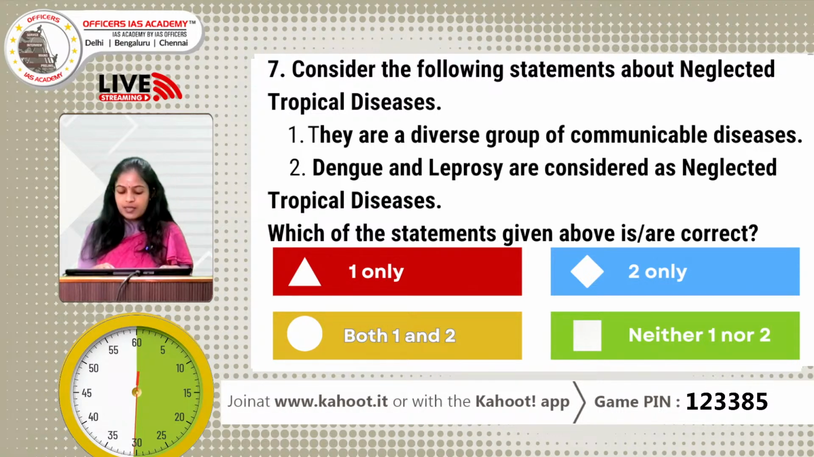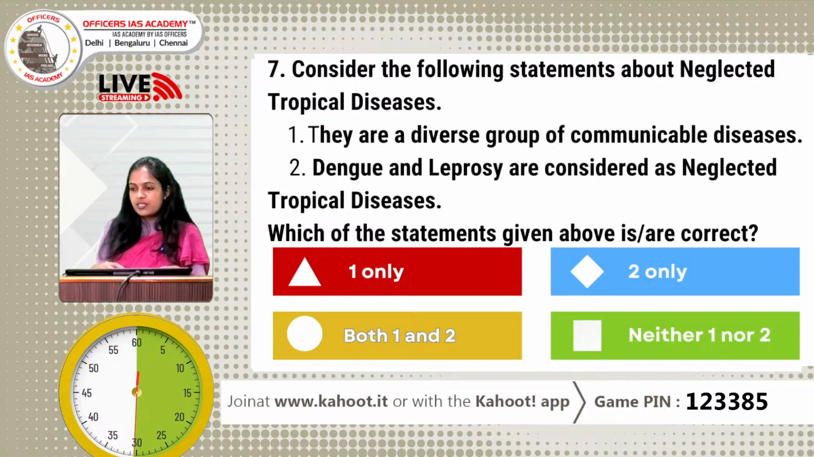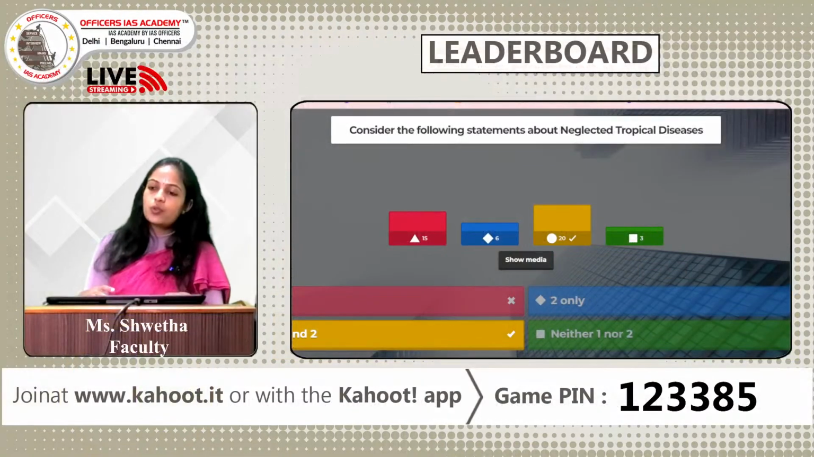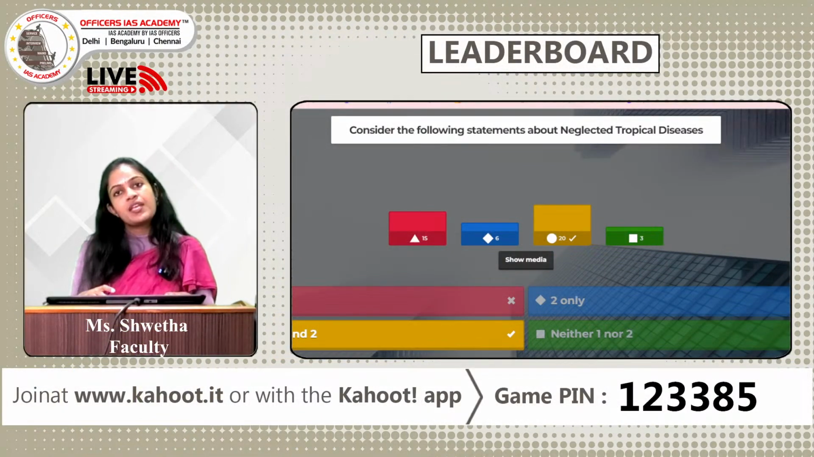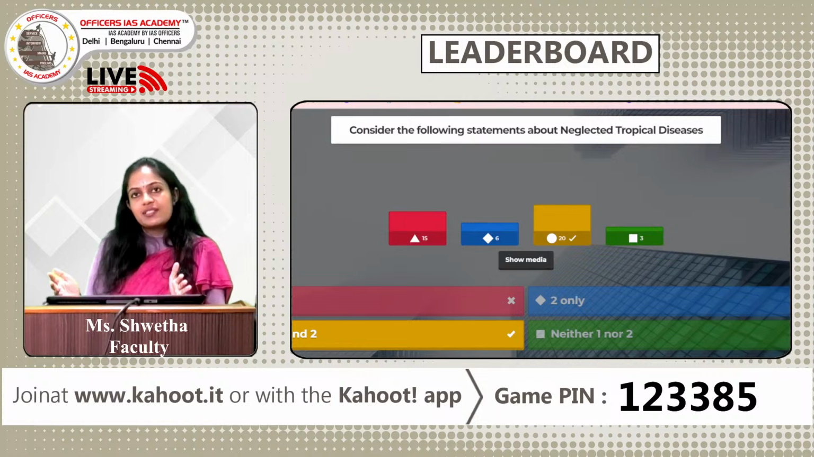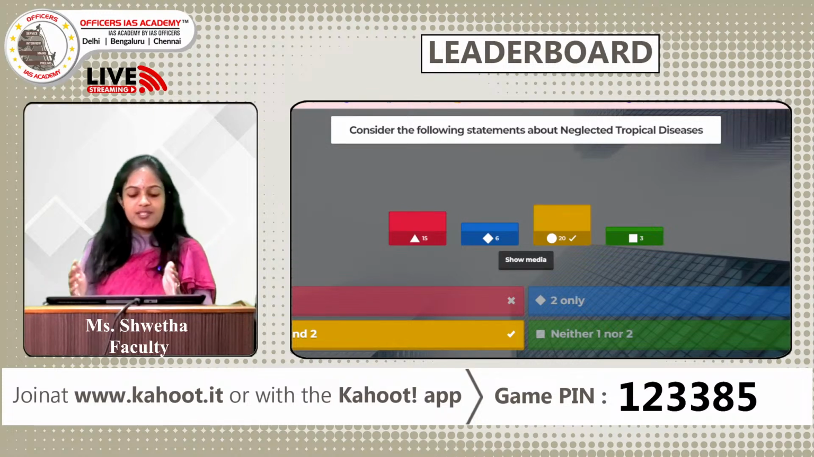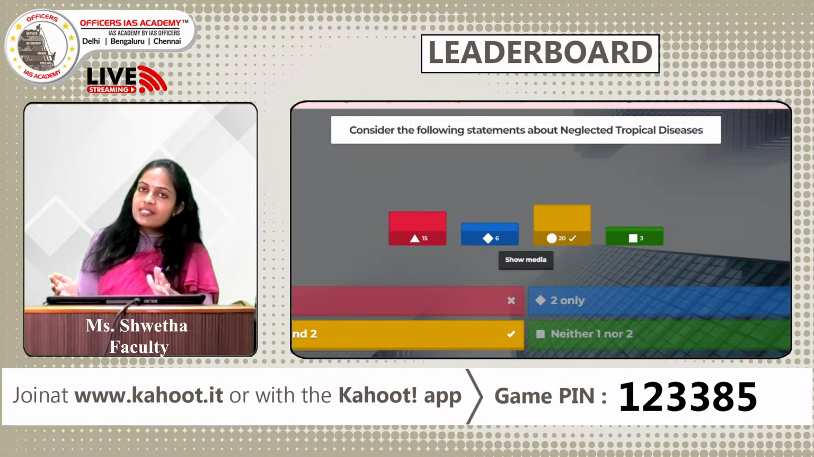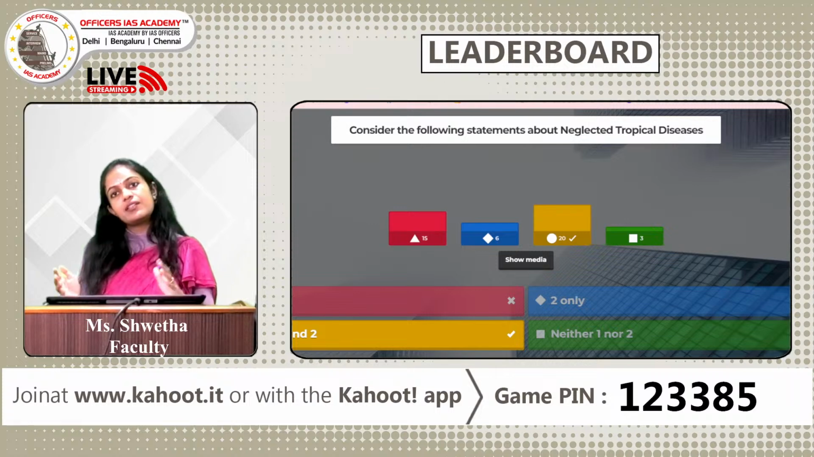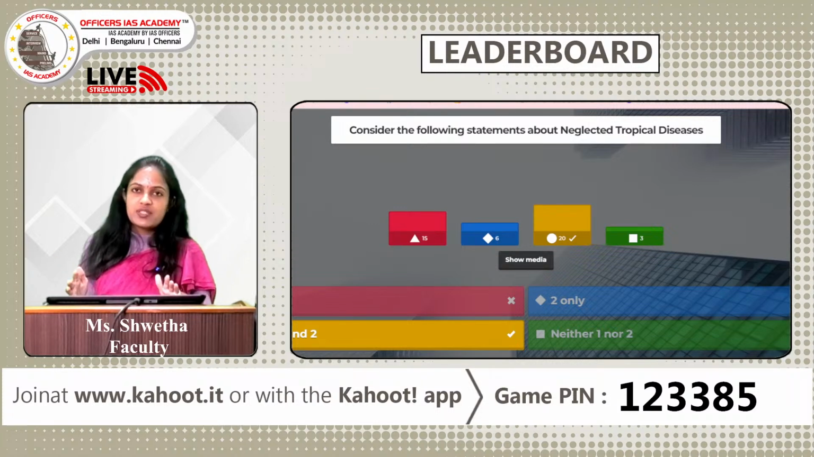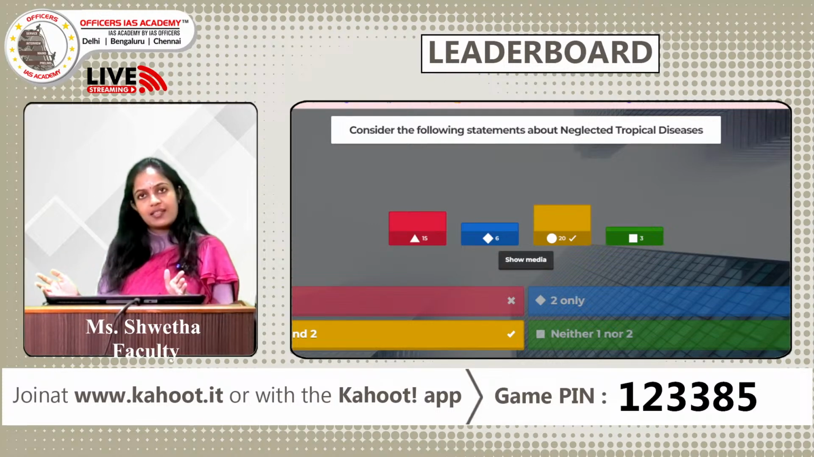And yes, the time is up. The correct answer for this question is option C, both 1 and 2 are correct. The term neglected tropical diseases is self-explanatory. Let us just break it down. Tropical diseases means it is prevailing in the tropical and subtropical regions. Around 140 countries lie in this region.